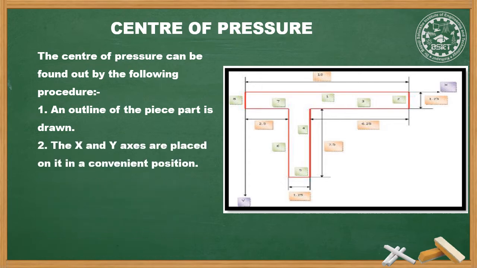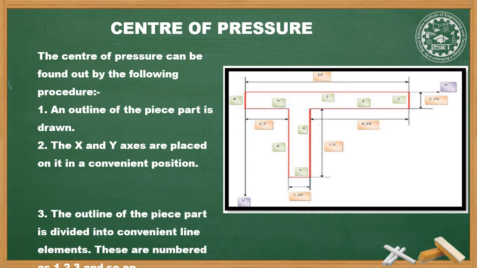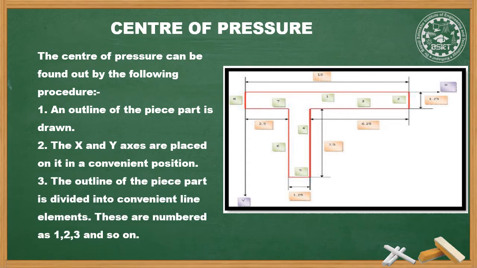Second, the x and y axes are placed in a convenient position. Third, the outline of the piece part is divided into convenient line elements and numbered 1, 2, 3 and so on.